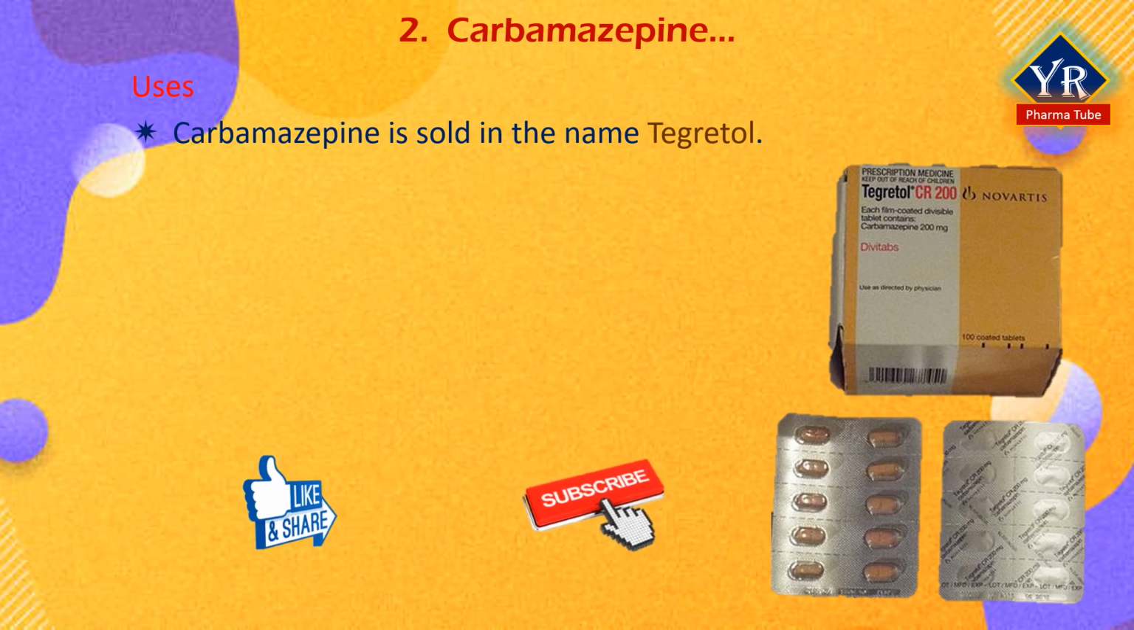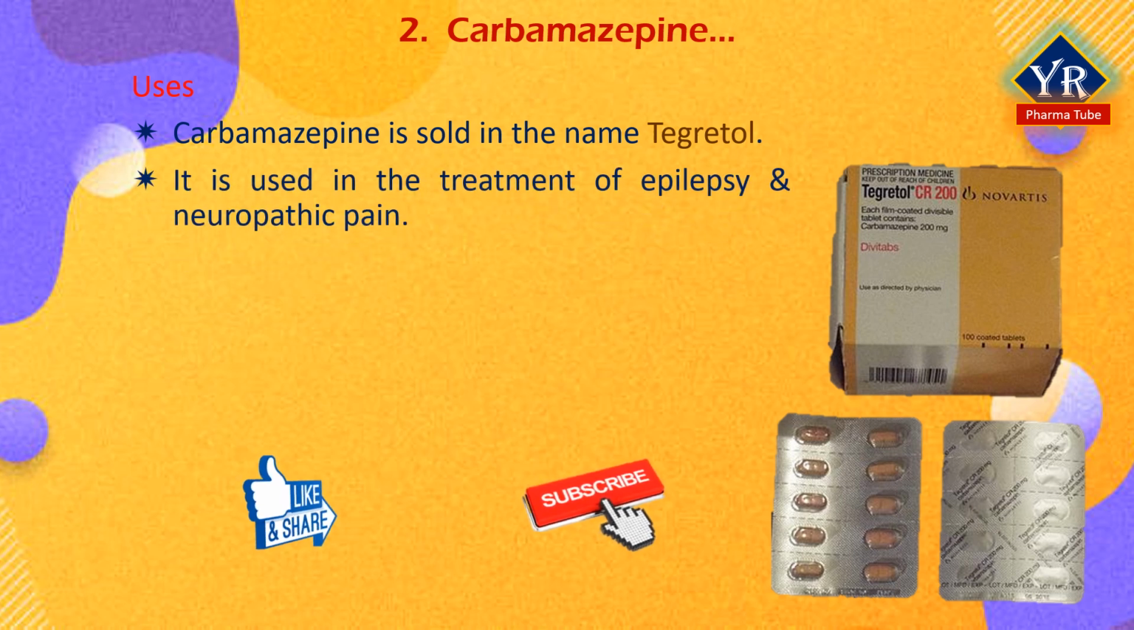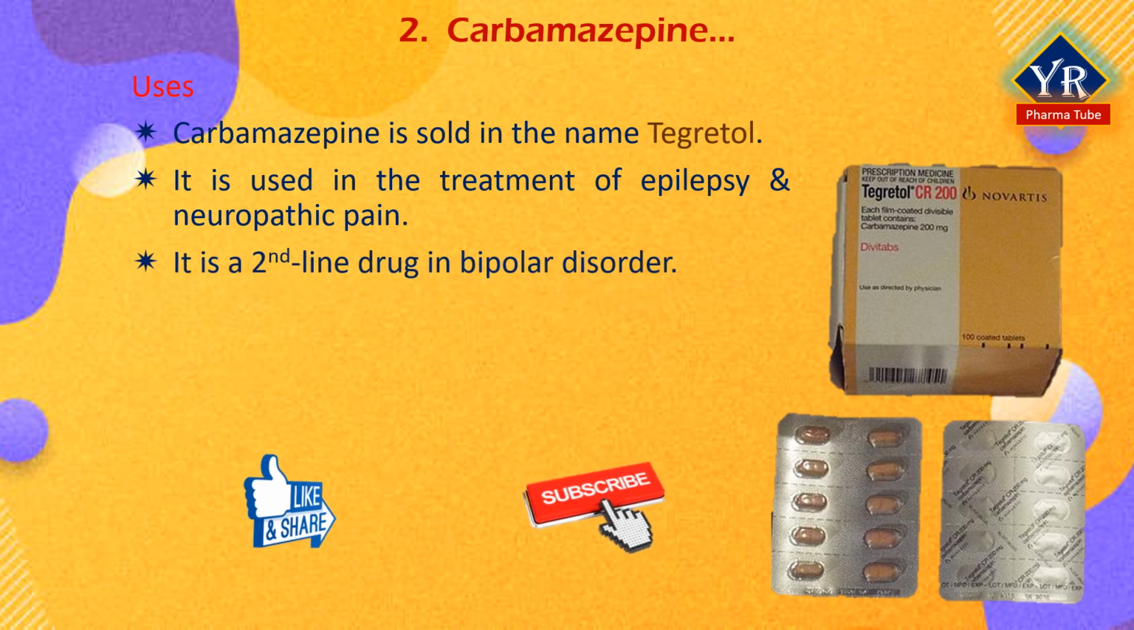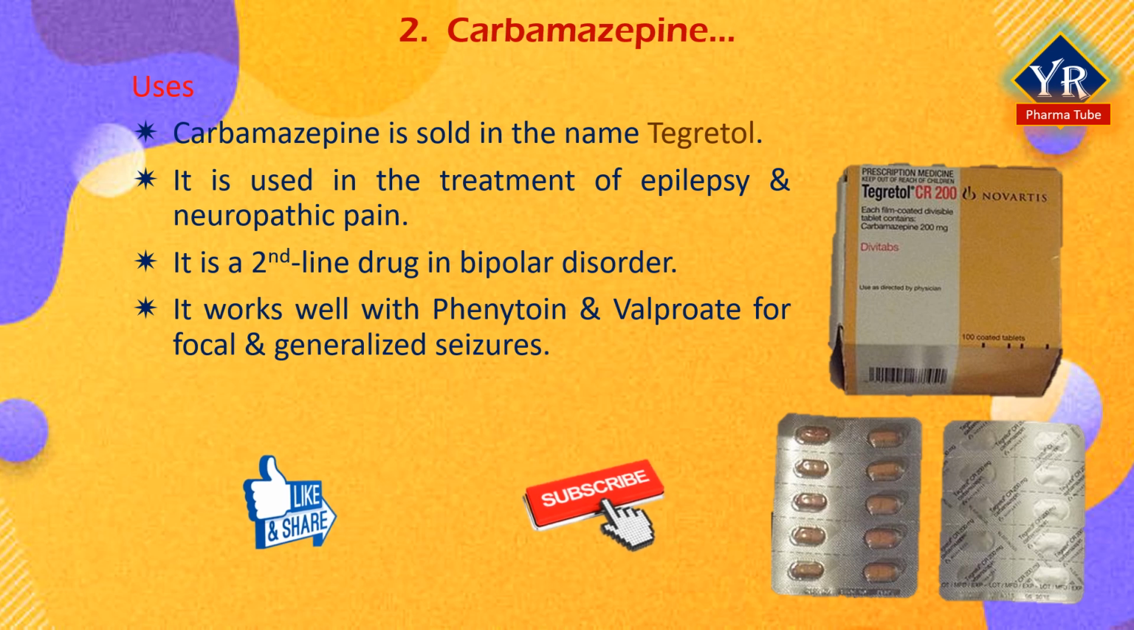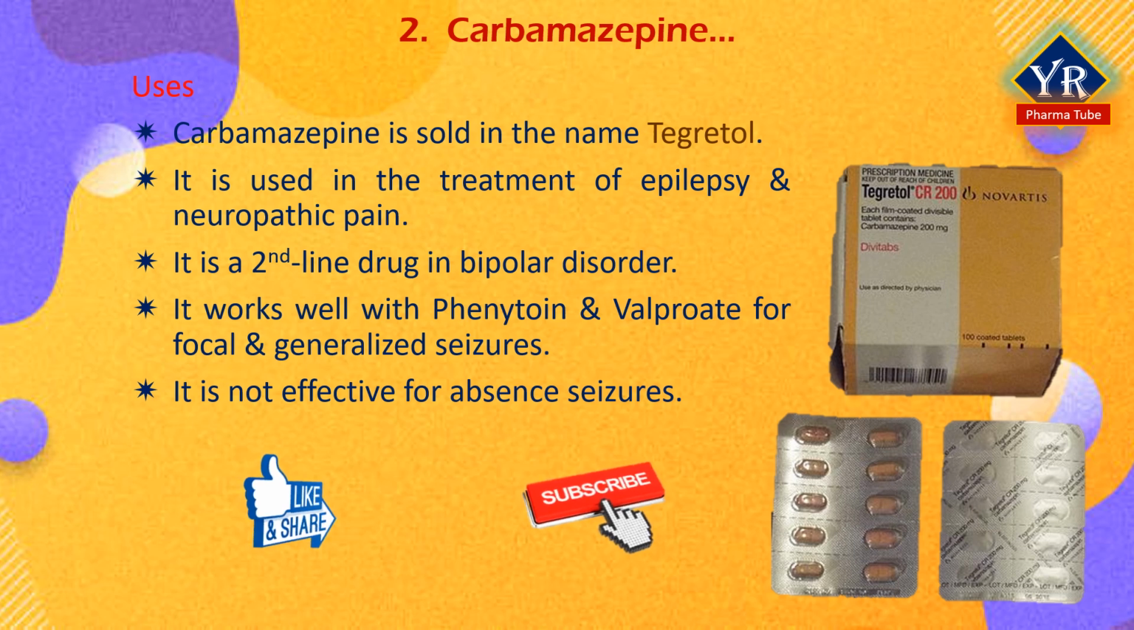It is an anticonvulsant medication used in the treatment of epilepsy and neuropathic pain. It is used as an adjunctive treatment in schizophrenia along with other medications and as a second-line drug in bipolar disorder. It appears to work well with other drugs such as phenytoin and valproic acid for focal and generalized seizures. It is not effective for absence or myoclonic seizures. It is used in the treatment of generalized tonic-clonic and both simple and complex partial seizures.